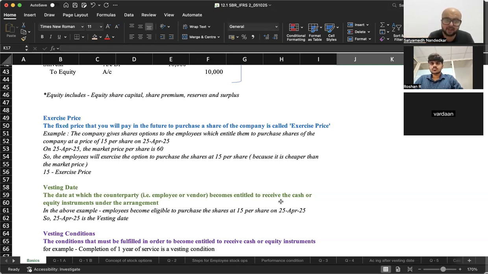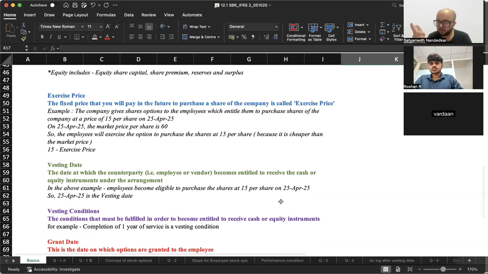What is vesting date? Vesting date is the date at which the counterparty, that is Roshan, becomes entitled to receive the cash or equity instruments under the arrangement. Vesting conditions are conditions that need to be fulfilled in order to receive cash or equity instruments. These could be service related conditions, where I will say that you have to work with me for 2 years to become eligible for this.